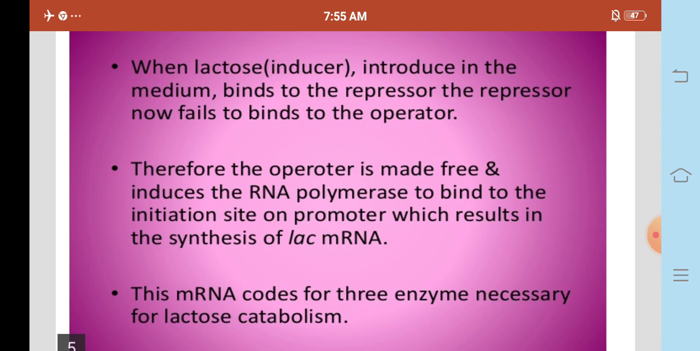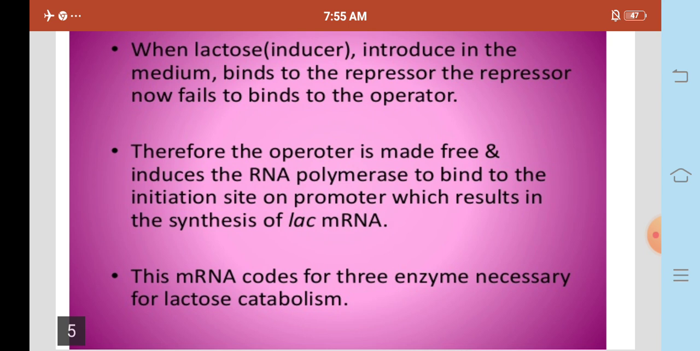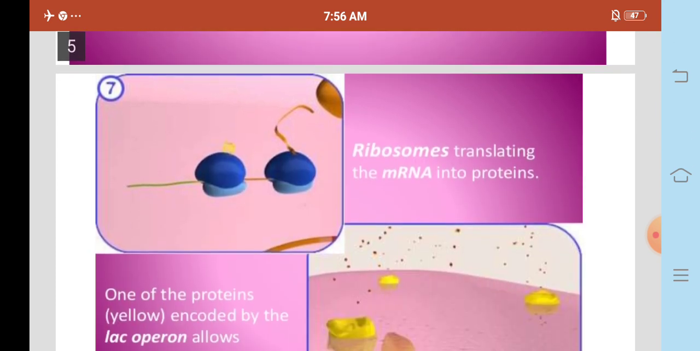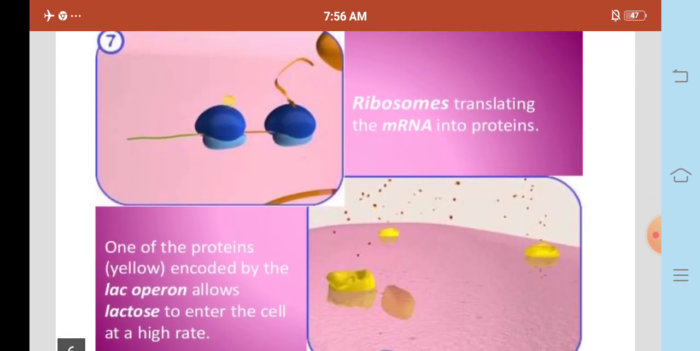When lactose is introduced in the medium, it binds to the repressor, which now fails to bind to the operator. Therefore, the operator is made free and allows RNA polymerase to bind to the initiation site on the promoter, which results in the synthesis of lac mRNA. This mRNA codes for three enzymes necessary for lactose catabolism. Ribosomes translate the mRNA into proteins.